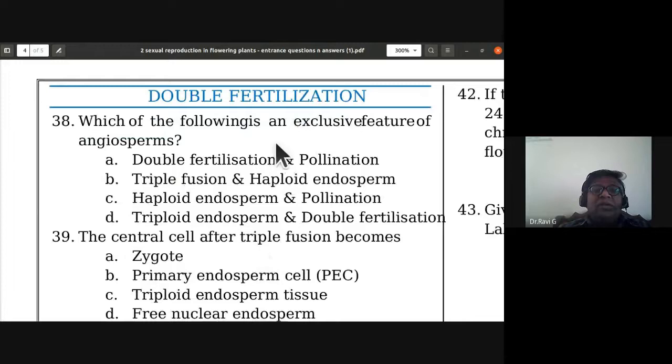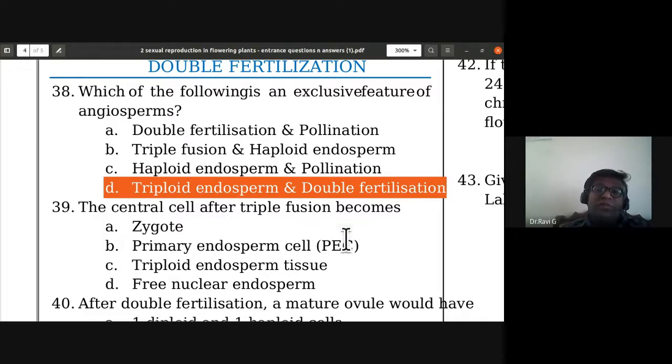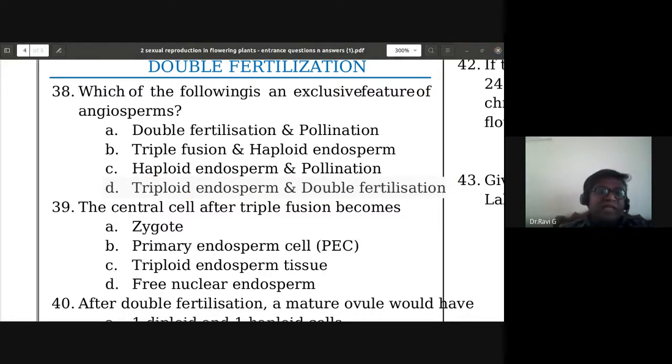Which of the following is an exclusive feature of angiosperms? Double fertilization and pollination, triple fusion and haploid endosperm, and pollination, triploid endosperm and double fertilization. So D is the correct option for this. Triploid endosperm and double fertilization is unique and exclusive to angiosperms. So 38th answer is D.